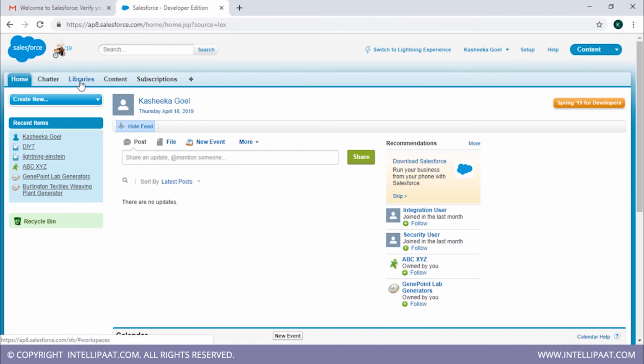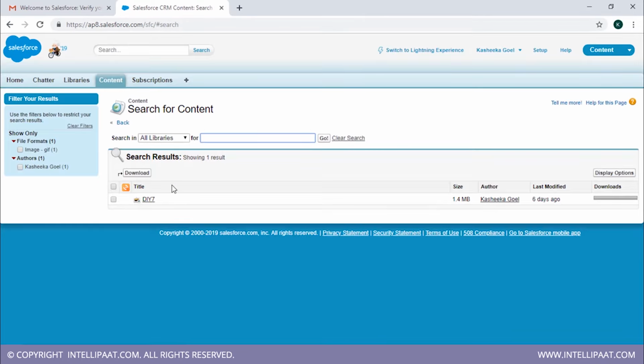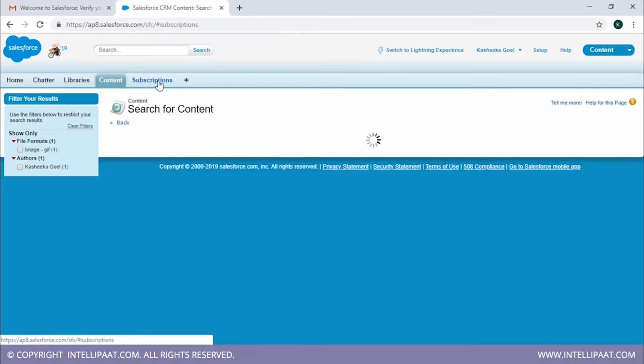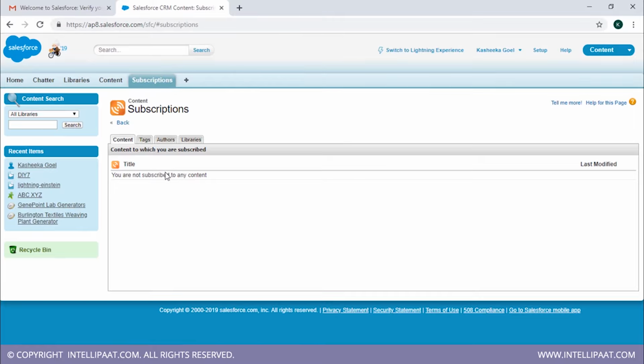This is the libraries tab wherein you have all your objects and fields related things. This is the content tab. You have all the research, like you can have all your libraries, private library, ICT library over here. And the next tab is the subscription tab. You can have all your subscribed items viewed on this particular tab.